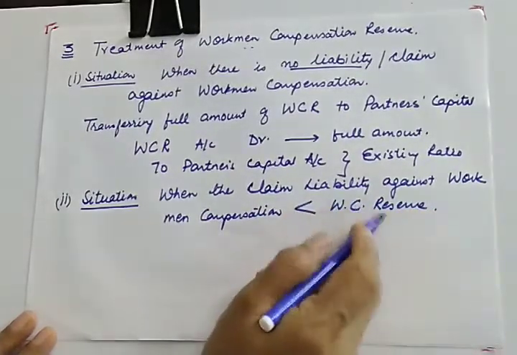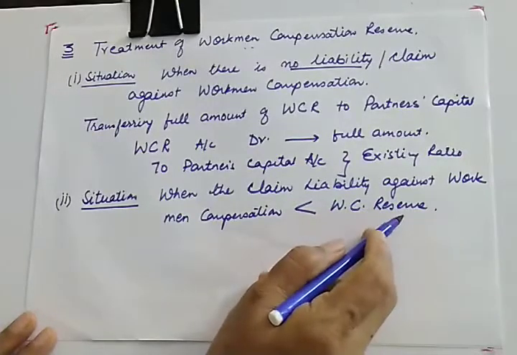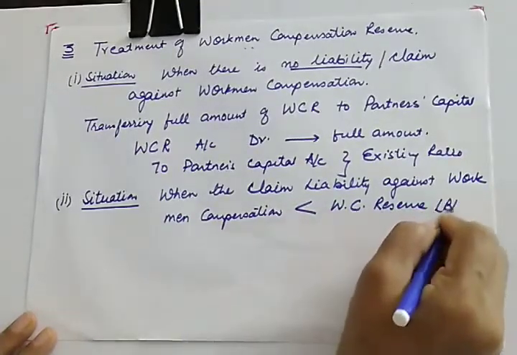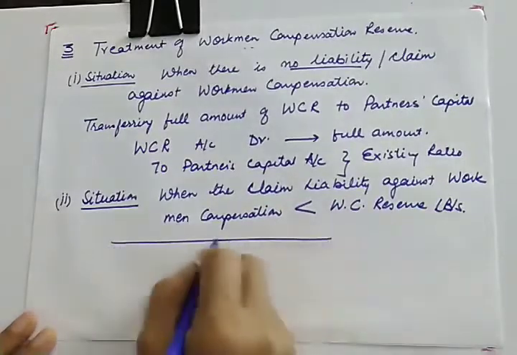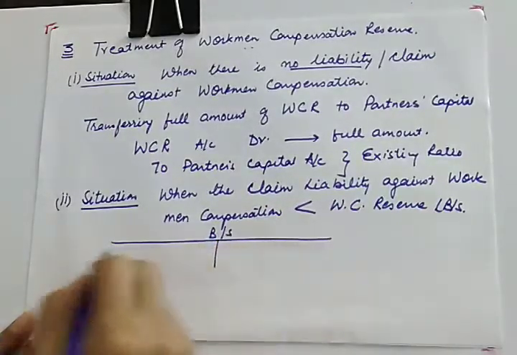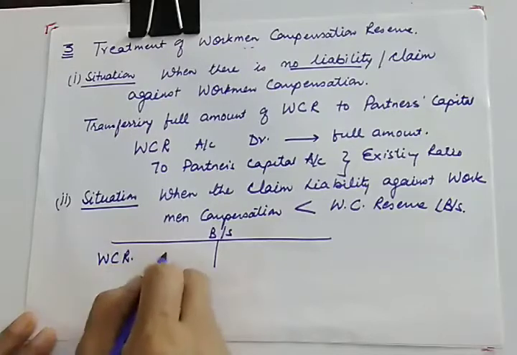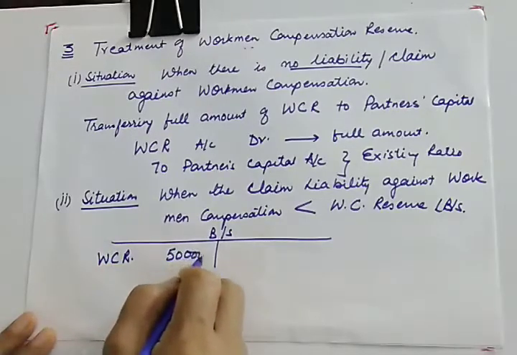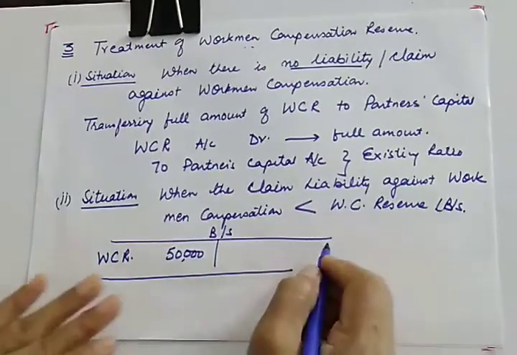For example, a balance sheet is given to you and there is workman compensation reserve of 50,000.